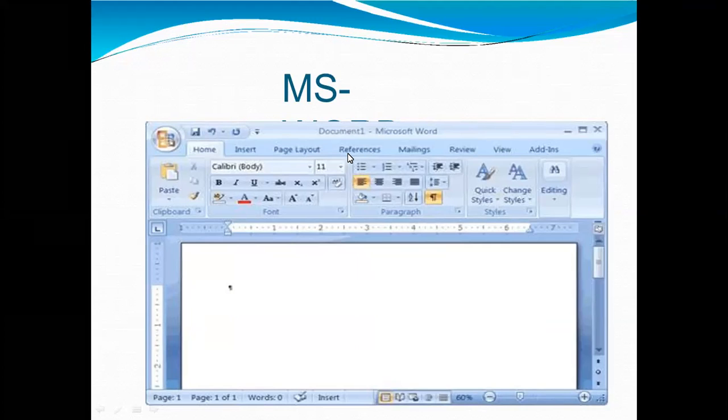Now come to the next, which is References. References is also a feature of MS Word. This tab is the most useful for those who are creating a thesis or writing books or lengthy documents. Options like citation, footnote, table of contents, caption, bibliography, etc. can be found under this tab.